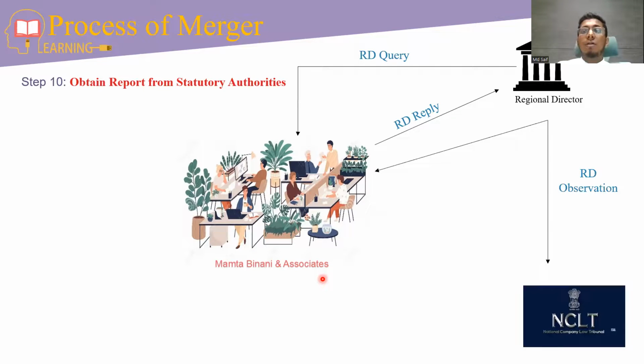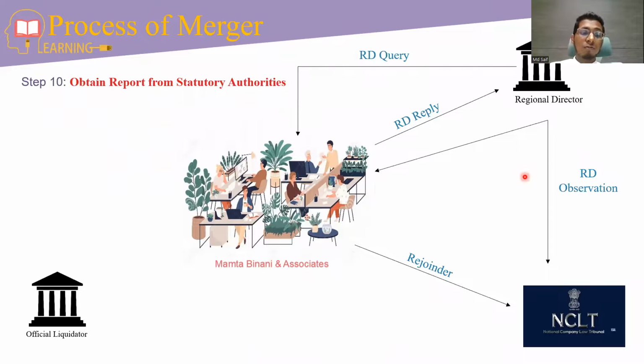The RD will give their observation to NCLT, along with one photocopy of the same to the authorized representative of the applicant company or either company. Then we have to file the reply to the RD observation, which is known as a rejoinder. We have to file the rejoinder in reply to the RD observation.